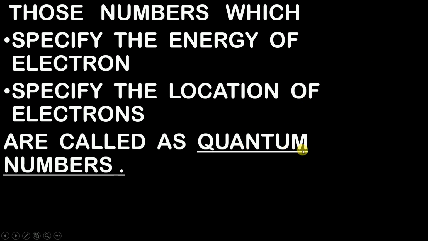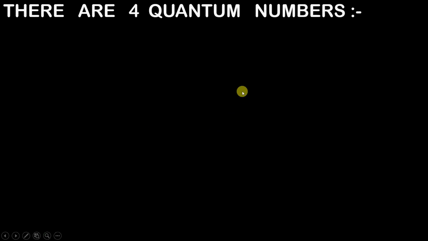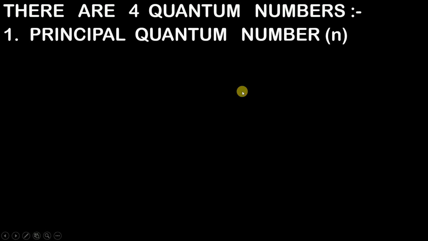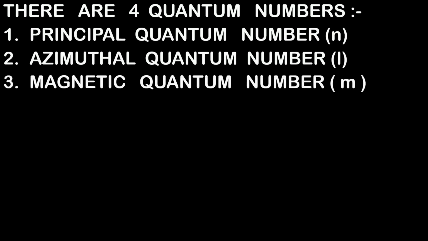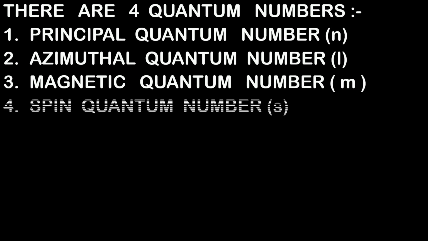So with the help of these quantum numbers, you are going to get detailed information about the electron, what is its location, what is its energy, everything. Now there are 4 quantum numbers that we require. The first one is the principal quantum number, which is represented by n. Second, the azimuthal quantum number, represented by l. The third is the magnetic quantum number, represented by m. And the fourth is the spin quantum number, represented by s.